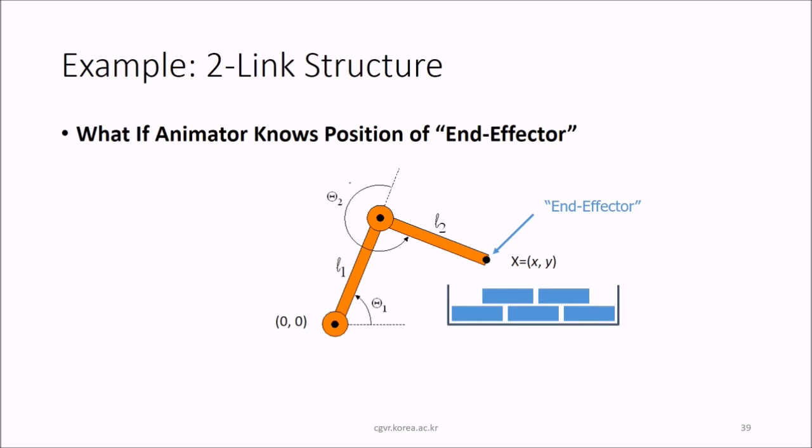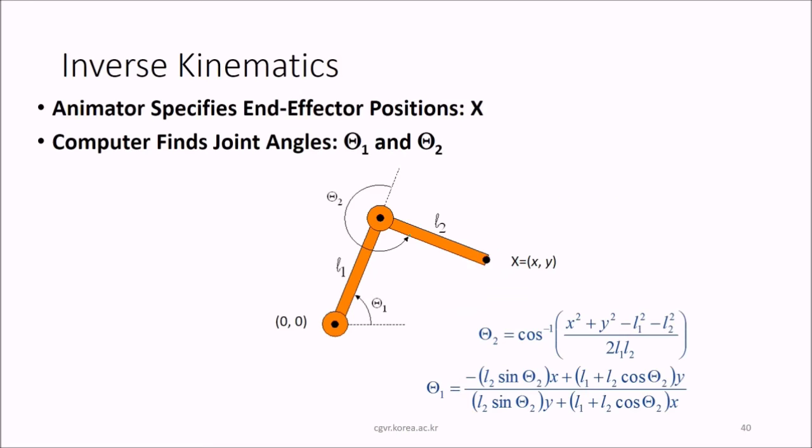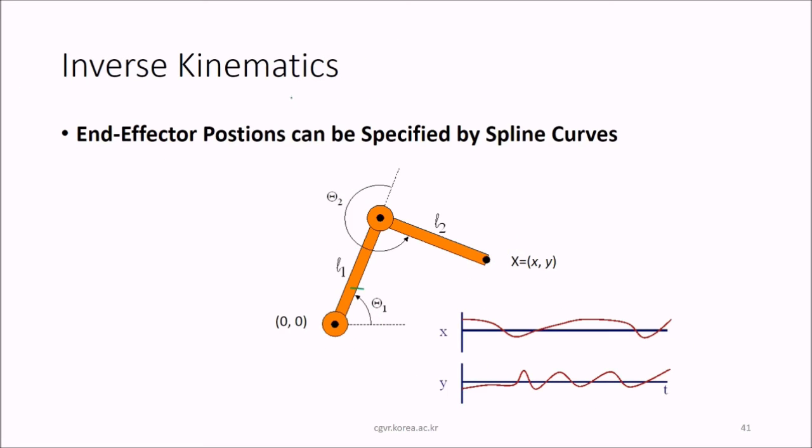So what if the animator knows the position of the end effector like this? If the animator knows what is going to be the end result, then you can apply the inverse kinematics. That is, the animator specifies the end effector position, that is x, and then we try to find out the joint angles theta 2 and theta 1. This is done by the inverse of what we have seen. If you are aware of this value in advance, you can compute theta 1 and theta 2. So in inverse kinematics, end effector positions can be specified by spline curves also like this. We have just seen that.